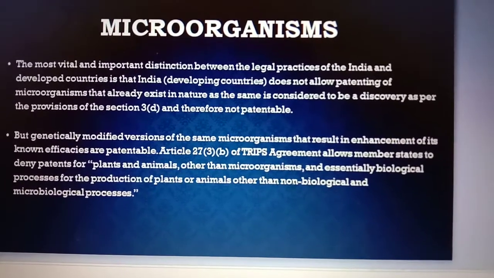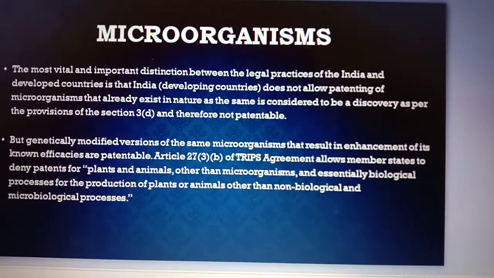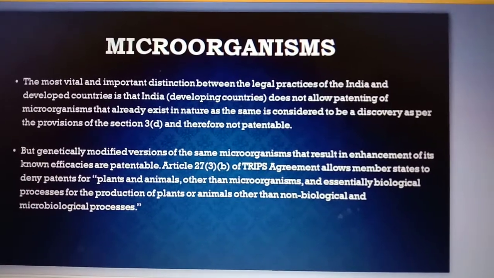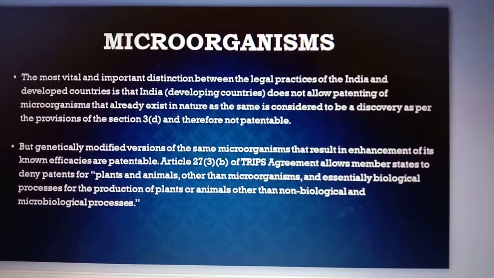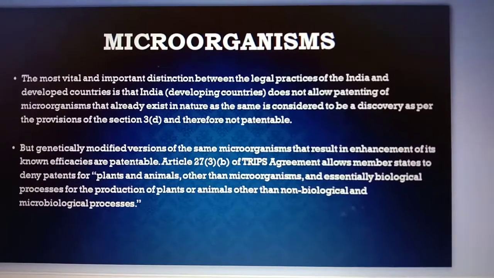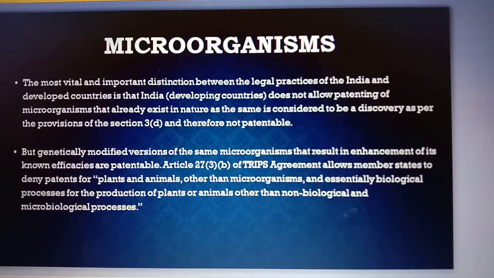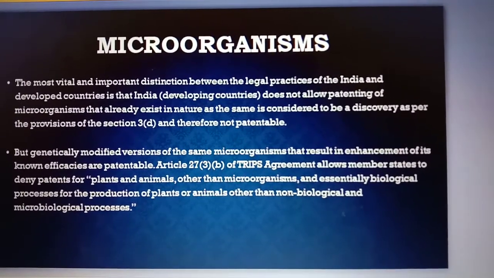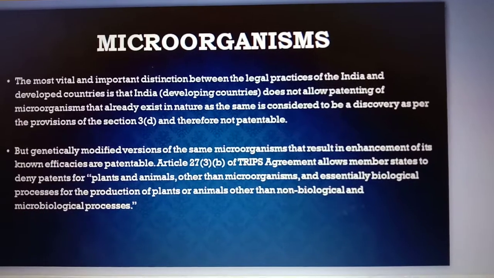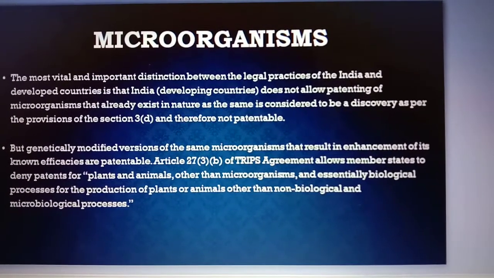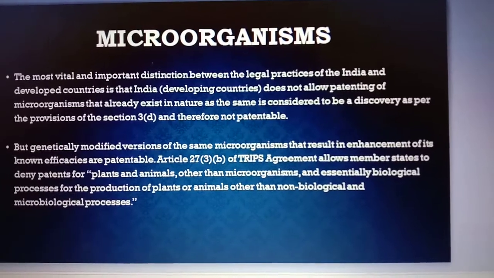Of the TRIPS agreement allows member states to deny patents for plants and animals other than microbes and essentially biological processes for the production of plants or animals other than non-biological and microbiological processes. That means there are some specifications only for plants and animals, it allows other than the microorganisms.